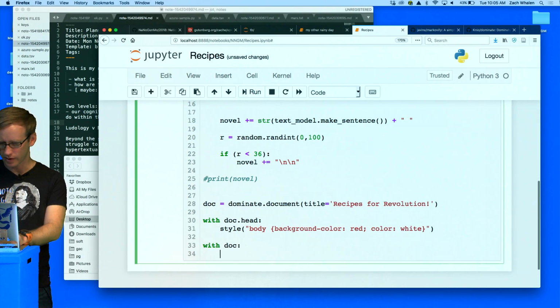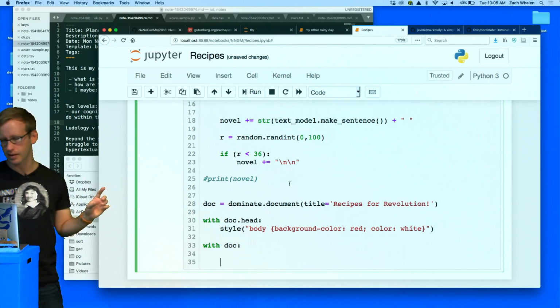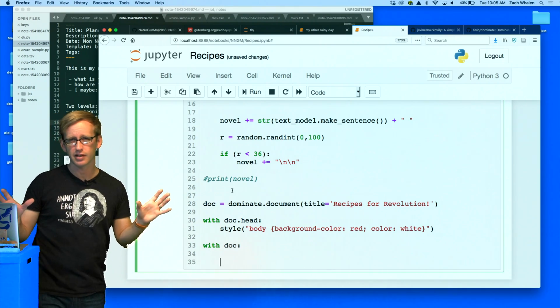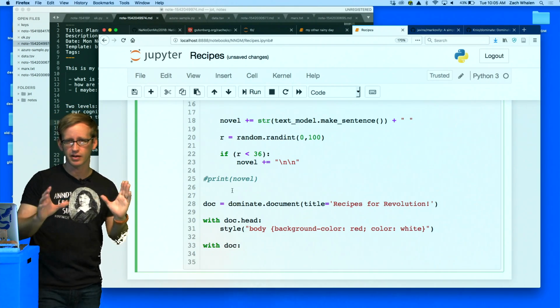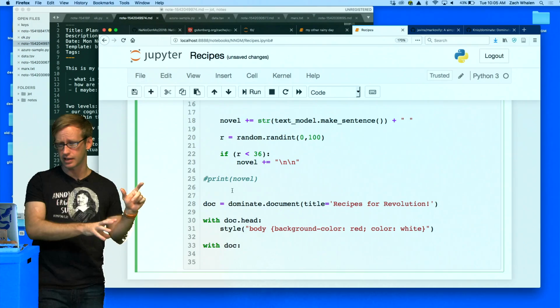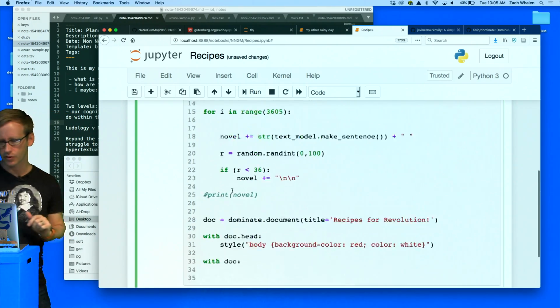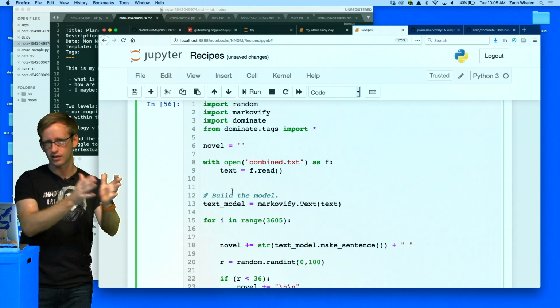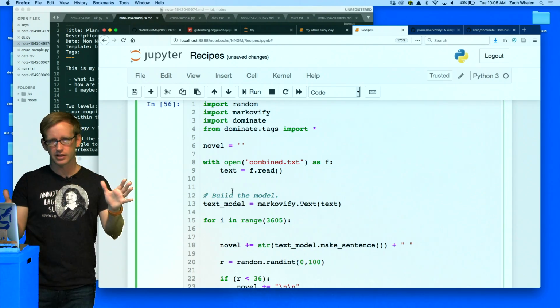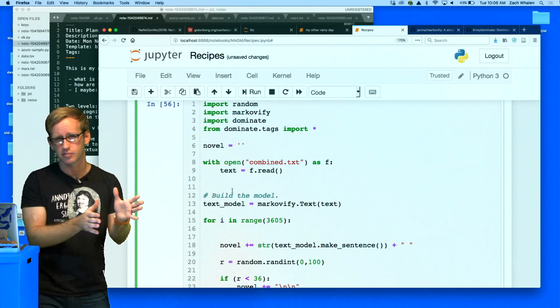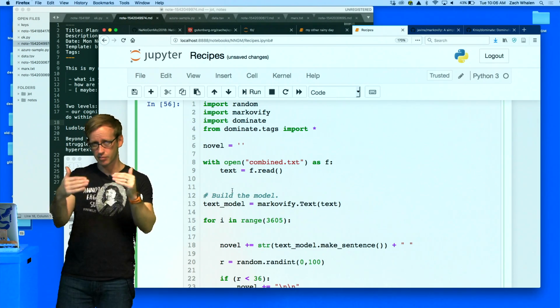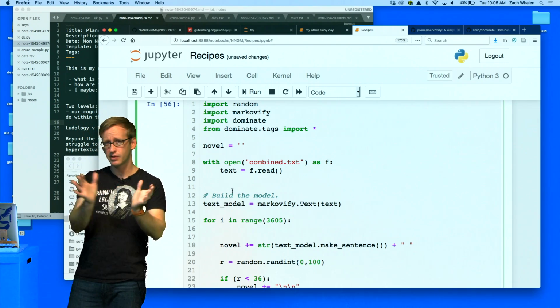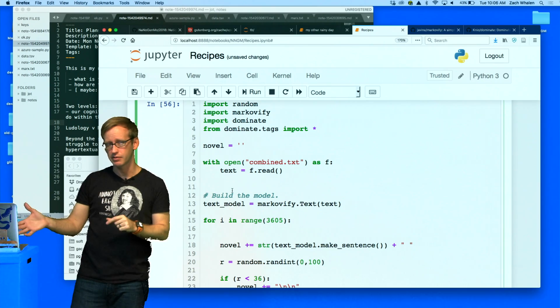And now, remember I made this novel as a single string, but it has line breaks in it where it's got the \n to indicate that that's supposed to be a paragraph. So if I were to rewrite this, instead of making it a long string with those delimiters between it, I would probably just make this a list of paragraphs.